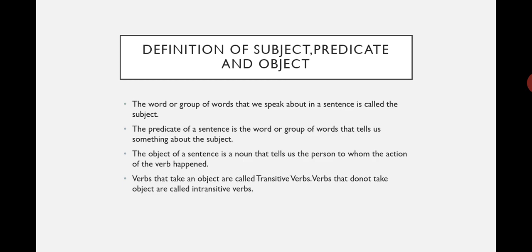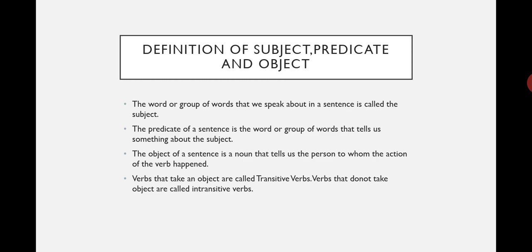While the object of a sentence is a noun that tells us the person to whom the action of the verb happened, the receiver of the action. We will see many of these types of sentences. What is the subject? What is the predicate?